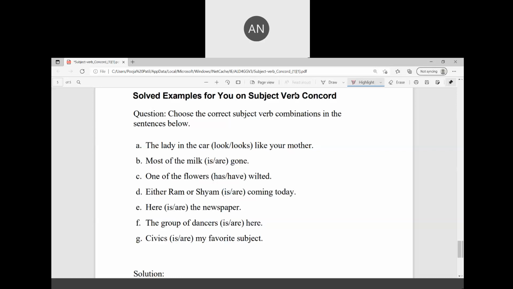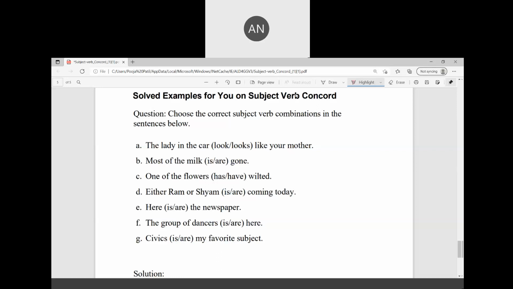One of the flowers has wilted. Yeah, we are referring to the one, not flowers. Either Ram or Sham is coming today. Here is the newspaper. Okay.